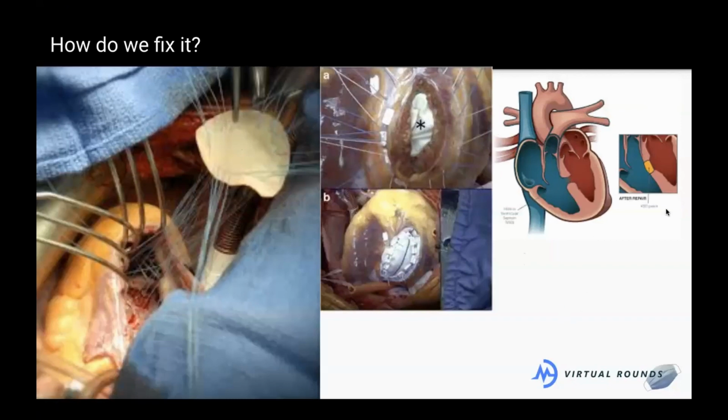They can also go percutaneously and patch it here, if they were to go up the vein, and they can patch it this way. This is an open heart procedure, which they would probably do if he had bad veins or if his condition was quite severe and they didn't have a patch that was going to fit.